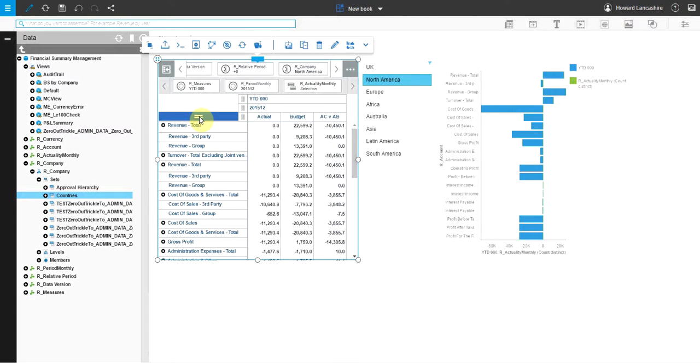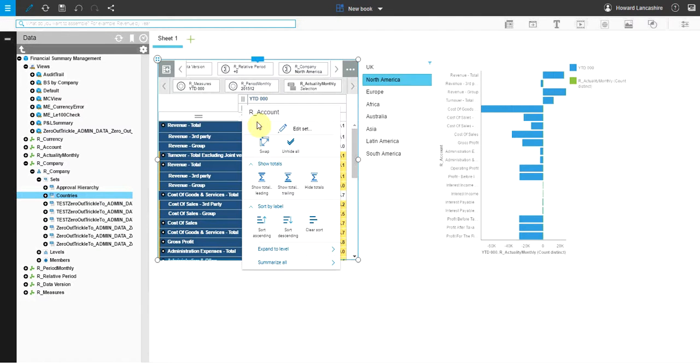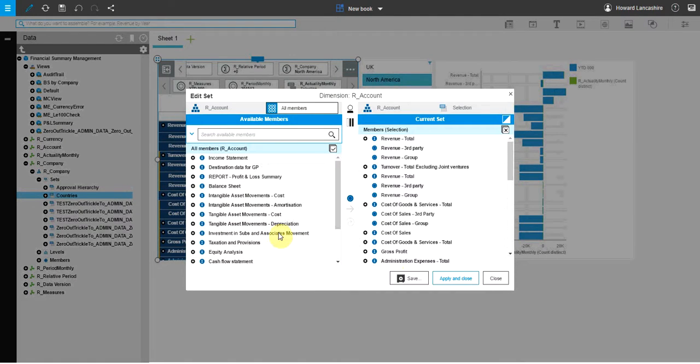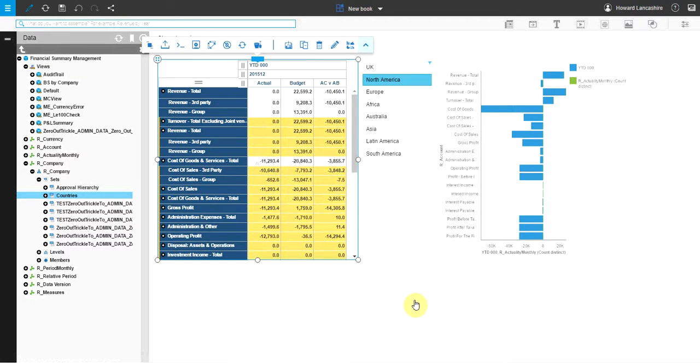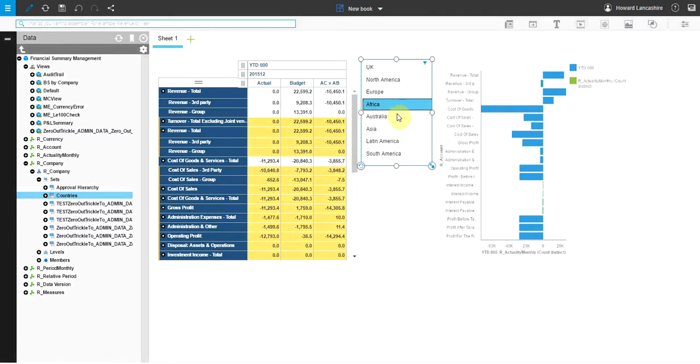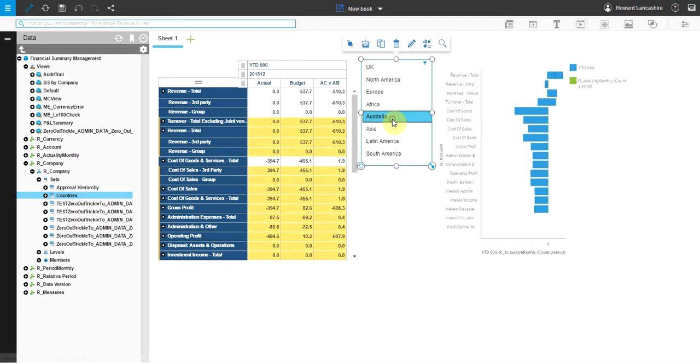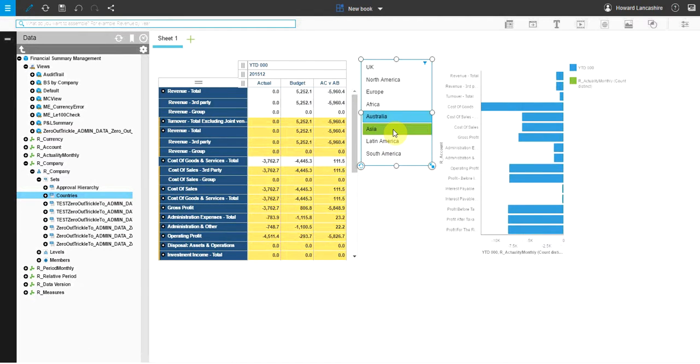When we're looking at the dimensions here, as per usual TM1 tables, we can select here, edit the sets accordingly, and create subsets from here. And let's just neaten that up, hide that top. So again, just really demonstrates how easy and nicely we can build reports.